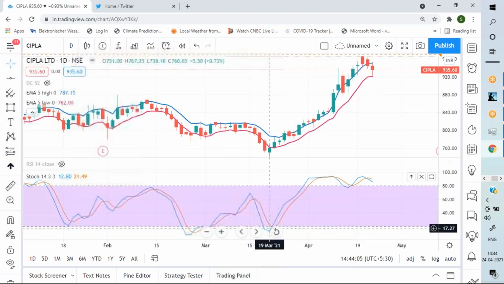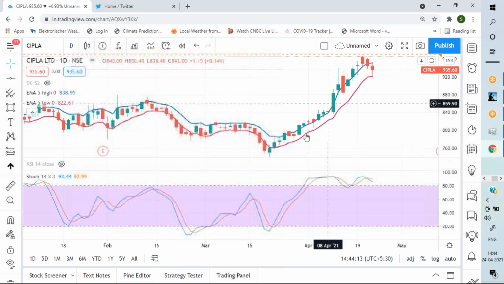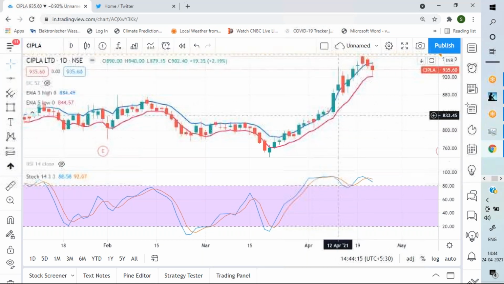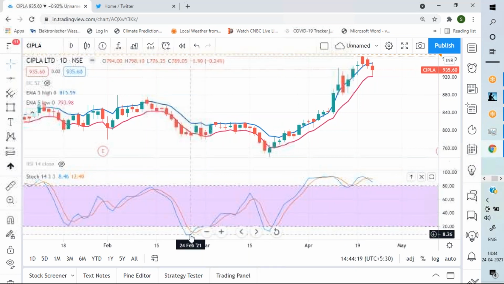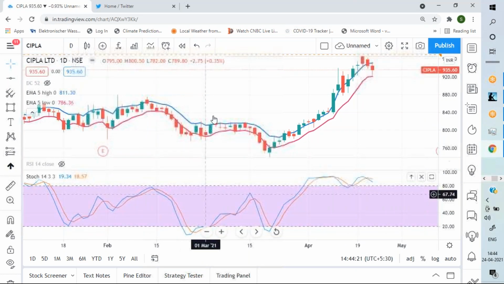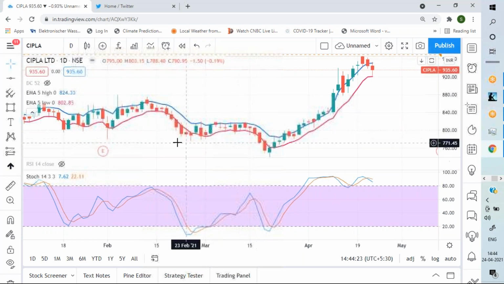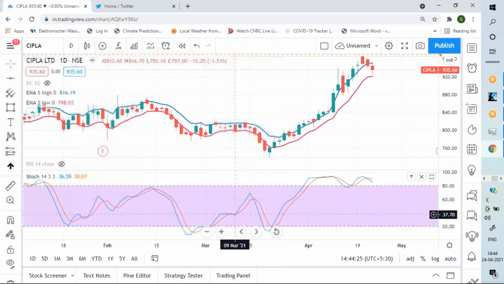A crossover happening in the oversold zone, and then both the lines are entering the normal zone and moving up, that generally results in an up move if there is no crisscross in between. Here also this is happening, but there were many crisscrosses in between, so the up move did not happen. So see, a crossover directly is not the buying signal.